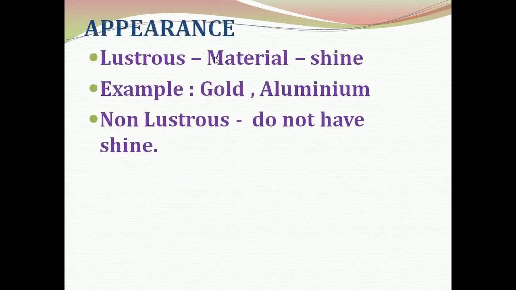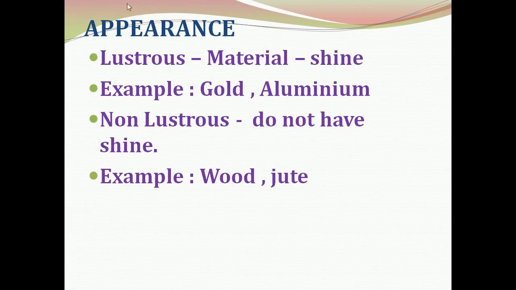What is meant by lustrous? Lustrous means the material, like metals, has a shine. Examples of lustrous materials: gold, aluminium. Non-lustrous means they do not have shine. Example: wood, jute.